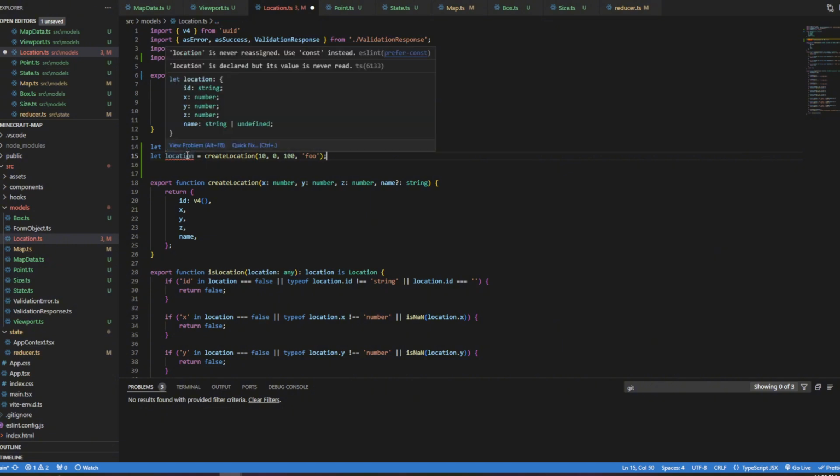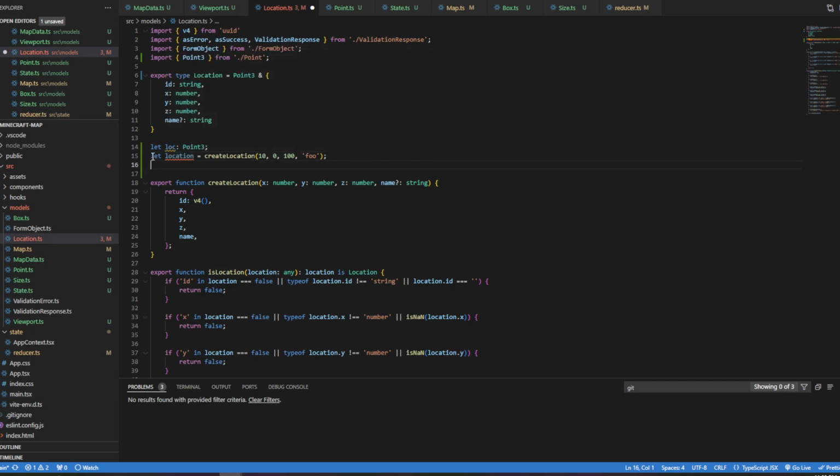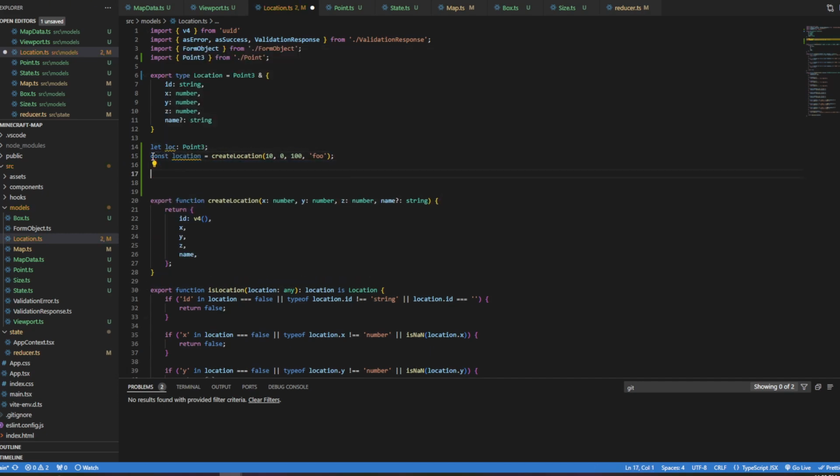Why is it not like this? Oh yeah, but the value's never changed. I can make it a constant. I should be able to say loc equals location. What's wrong with that? Okay. All right, well, I can bring that down here and just say